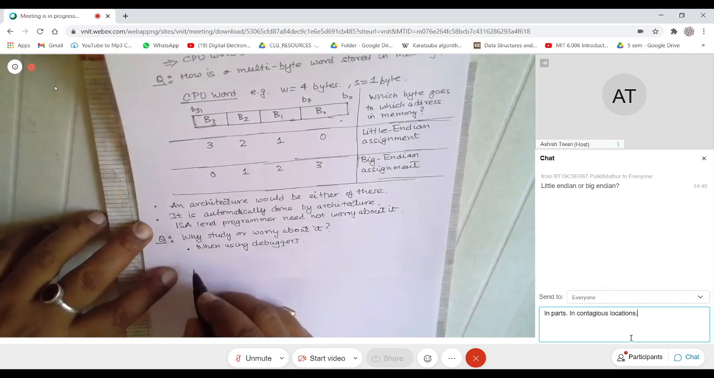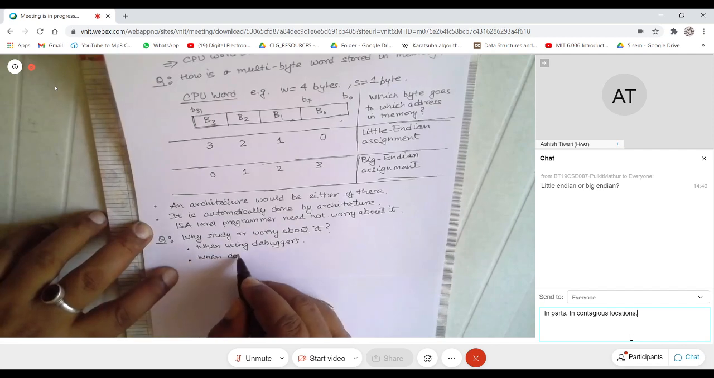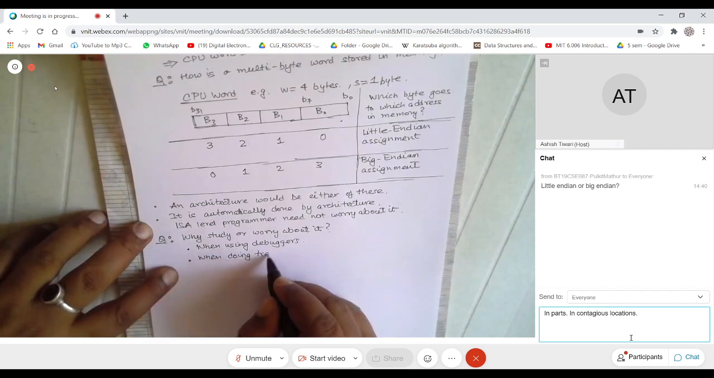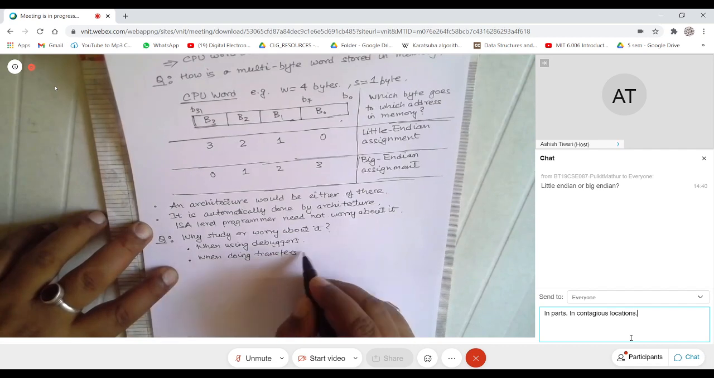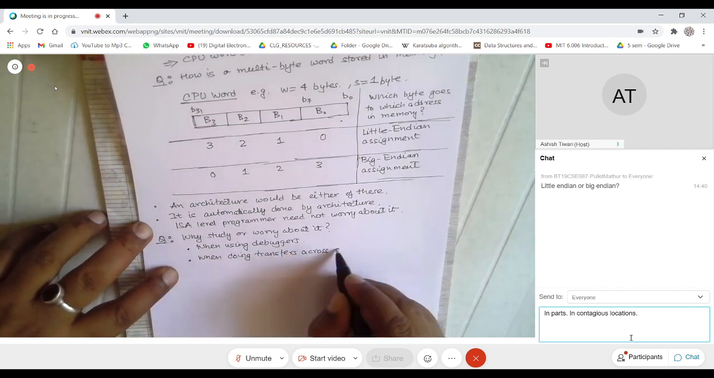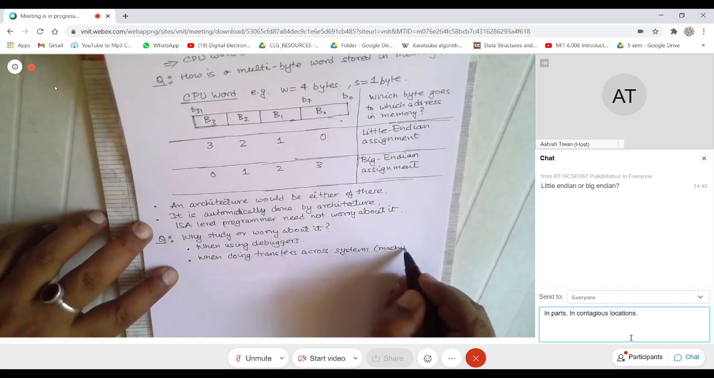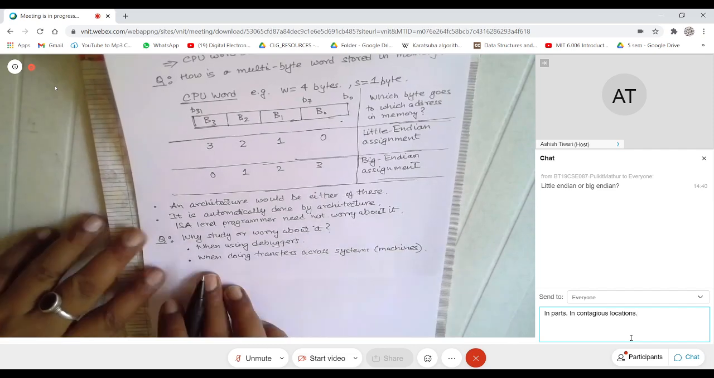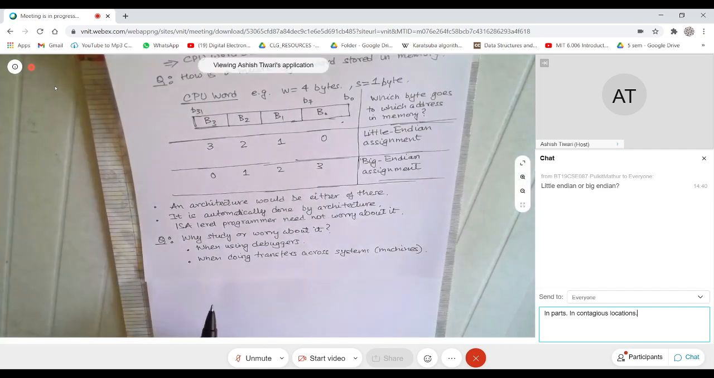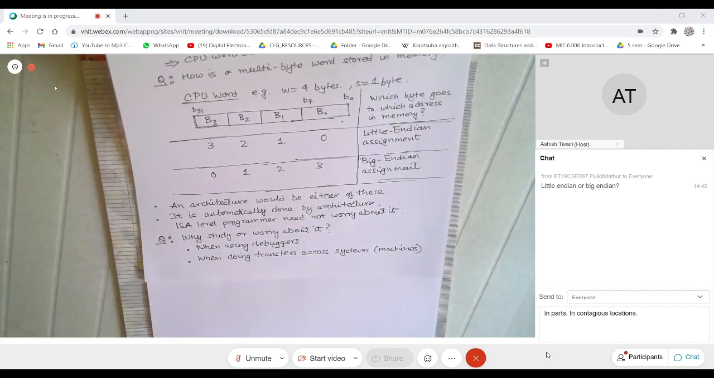The other thing is when doing transfers across systems. When I say systems, I mean machines. Many a times, you might have heard of the protocol called FTP. With FTP, you can move data from one machine to another machine. That's at the application level. But at the lower level, suppose somebody says, can you copy some part of my memory from here to another machine, so that the other person makes sense out of it.